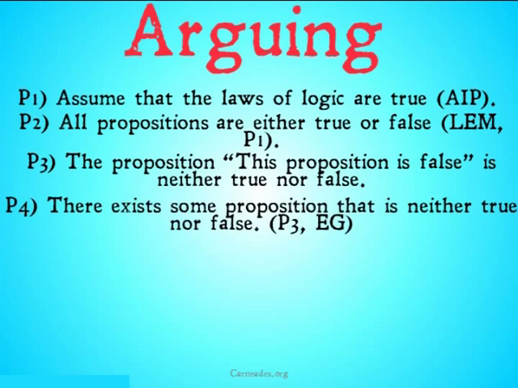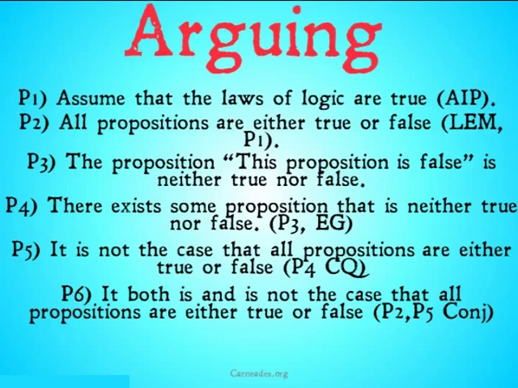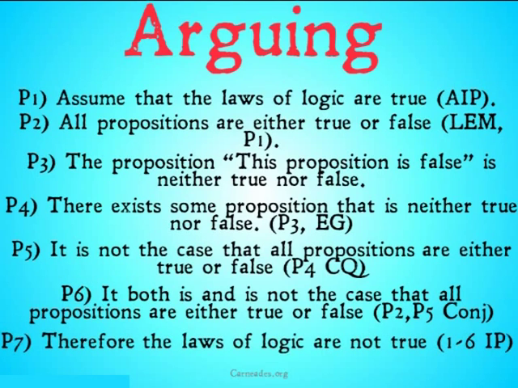Premise 4, there exists some proposition that is neither true nor false. That's premise 3, existential generalization. Premise 5, it is not the case that all propositions are either true or false. Premise 4, change of quantifier. Therefore, it both is and is not the case that all propositions are either true or false. 2-5, conjunction. That is a contradiction, so we can step out of our indirect proof and claim, therefore, the laws of logic are not true. 1-6, indirect proof.